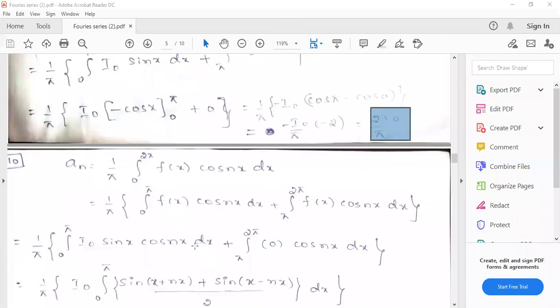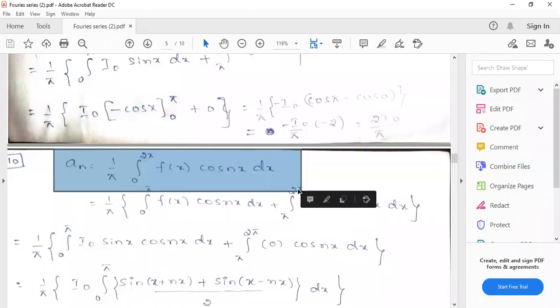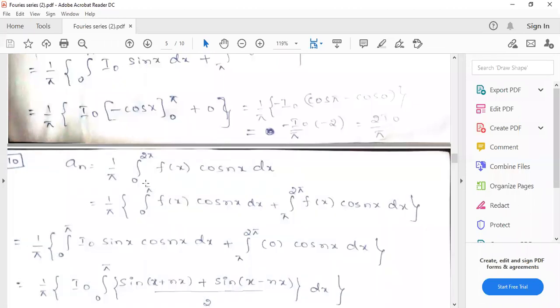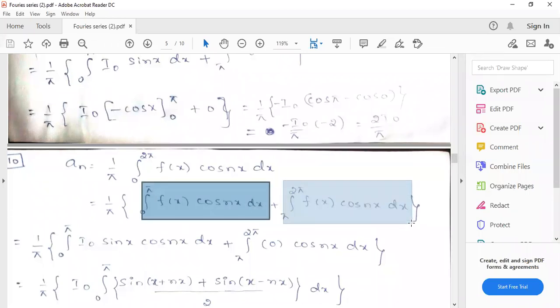So next I will move on to a n. What is a n? First you have to note down the formula. a n is 1 by pi times integral over 0 to 2 pi f of x cos nx dx. The same procedure: since the function has a point of discontinuity in the interval 0 to 2 pi, you have to split the interval into two parts, one is 0 to pi and one more is pi to 2 pi. So now it will become 1 by pi into integral over 0 to pi f of x cos nx dx and integral over pi to 2 pi f of x cos nx dx.